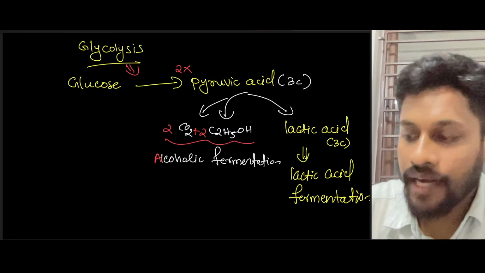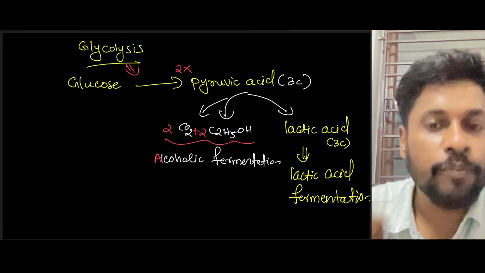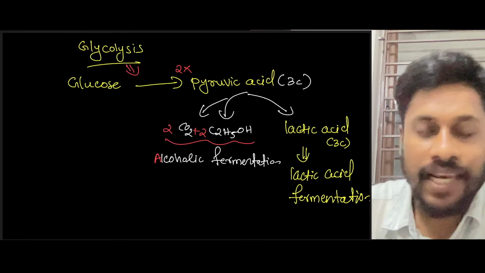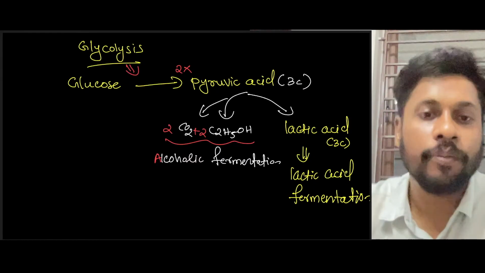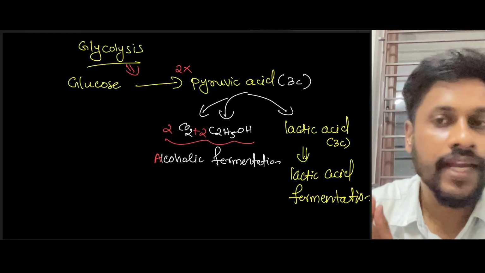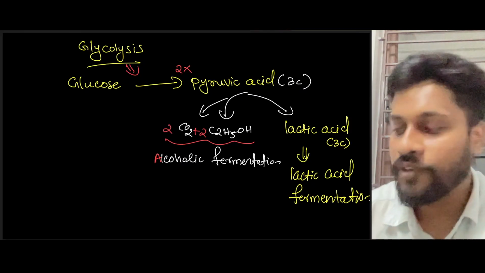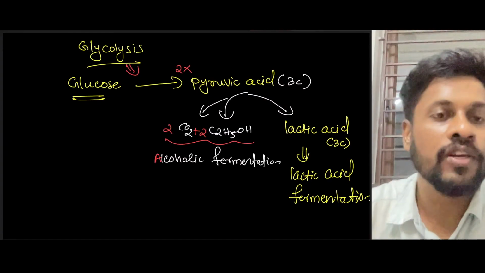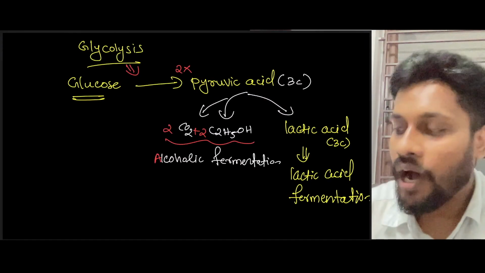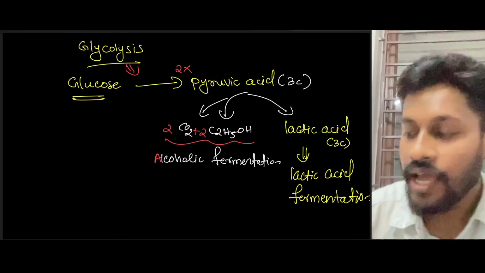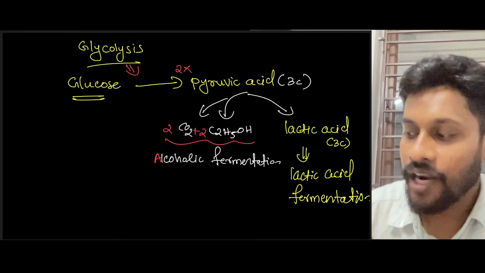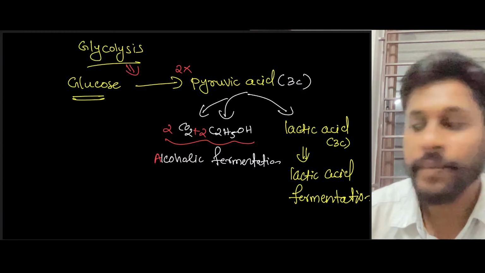Now, what happened right now? Glycolysis has happened. Glycolysis means glucose is converting into pyruvic acid. This glycolysis is a common process in both aerobic and anaerobic respiration. In both, the first process will be glycolysis, right? After glycolysis, if it is anaerobic respiration, they will undergo anaerobic respiration or fermentation.